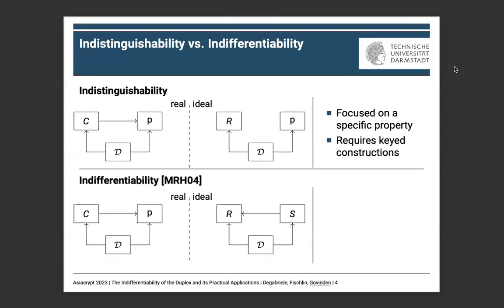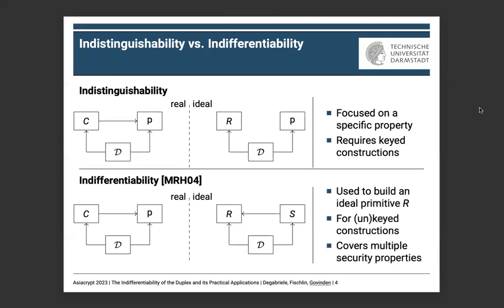The indifferentiability framework by Maurer et al. serves a different purpose, which is to build a higher level ideal primitive R from a lower level one, here P. The difference with the previous game is in the ideal world, where D doesn't have access to a primitive P, but to a function S simulating the primitive P. An advantage of indifferentiability is that it can be proven for unkeyed construction, and that it also covers multiple security properties embodied by the ideal function R.